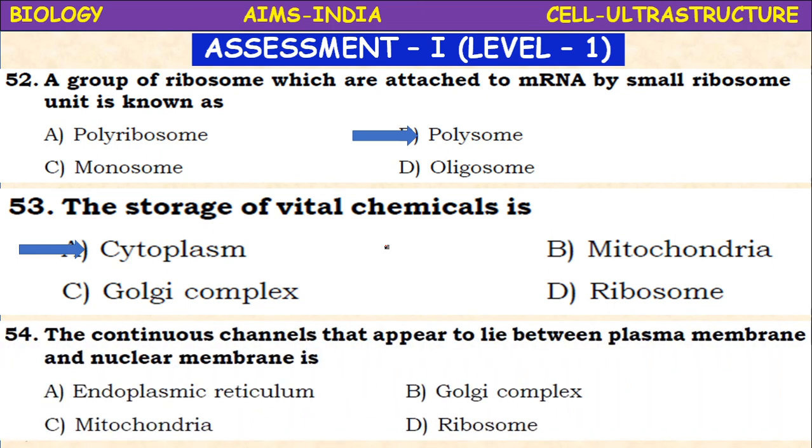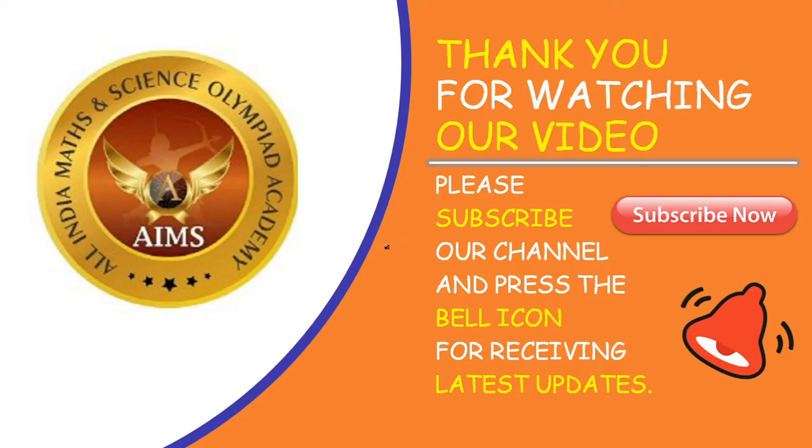The continuous channels that appear to lie between plasma membrane and nuclear membrane is endoplasmic reticulum, Golgi complex, mitochondria, ribosome. It is the endoplasmic reticulum which forms continuous channels between the plasma membrane and nuclear membrane.